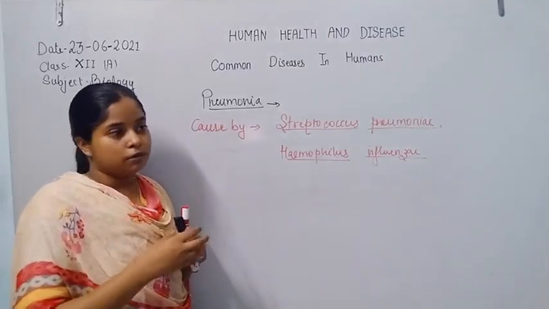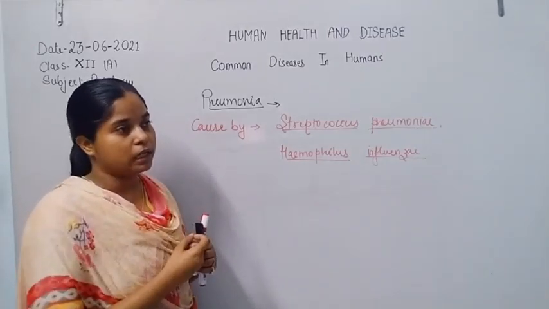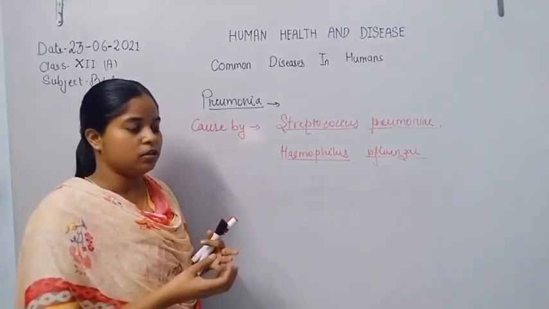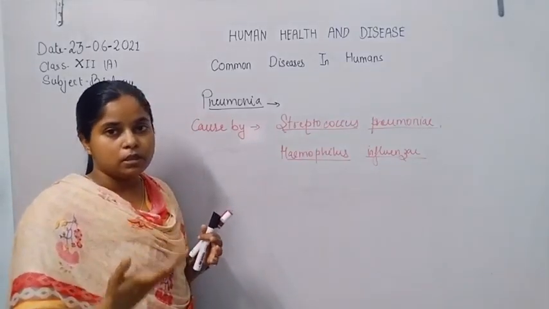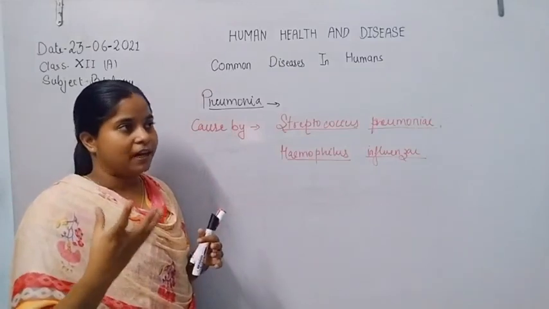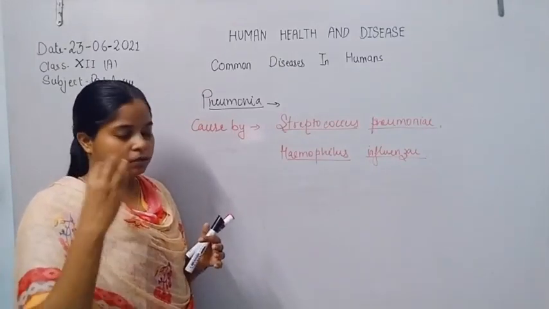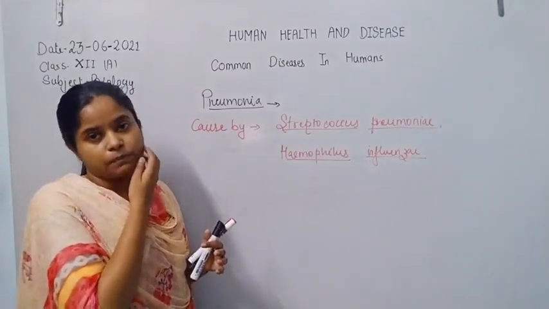Due to this, the oxygen dissolving capacity is low, and finally the patient suffers from difficulty in respiration.